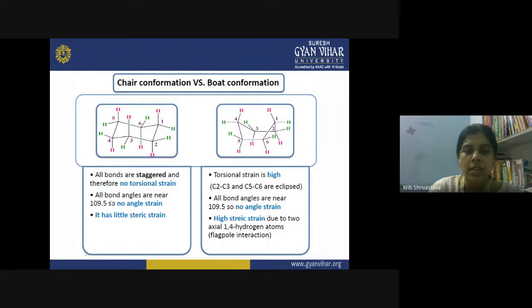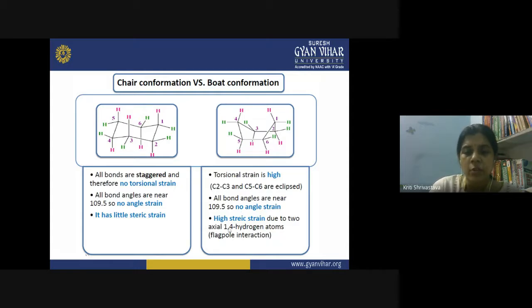Then all the bond angles in the chair conformation are near to 109.5 degrees. So this conformation has no angle strain, and in the boat conformation the angles are also near to 109.5 degrees, so it also does not contain angle strain. But the last and very important point is that the chair conformation has little steric strain, but this is very high in the case of the boat conformation, and that is due to the two flagpole hydrogens, which are called the 1,4 hydrogens or flagpole interactions.